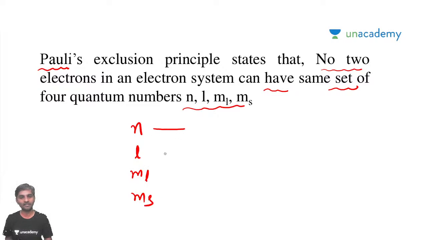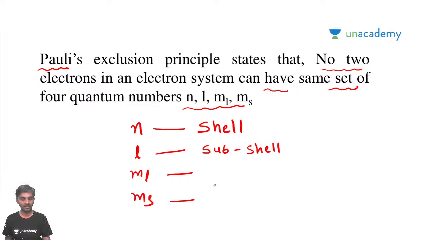So what will these define? What is n? What is l? What is ml? What is ms? n defines in which electronic shell the electron is, l defines the subshell of the electron, ml defines its energy level, and then ms defines its spin.